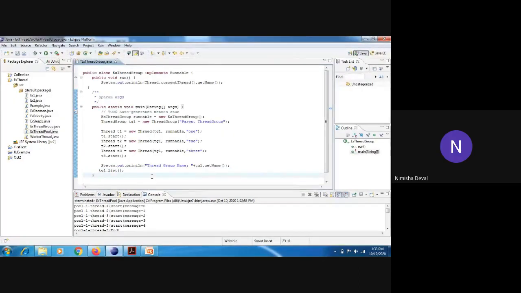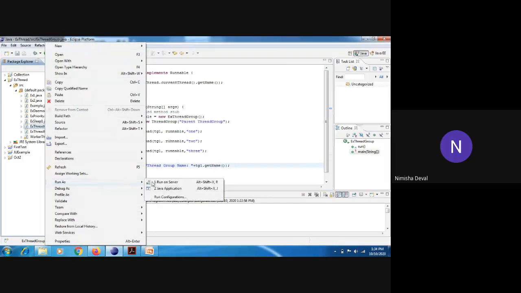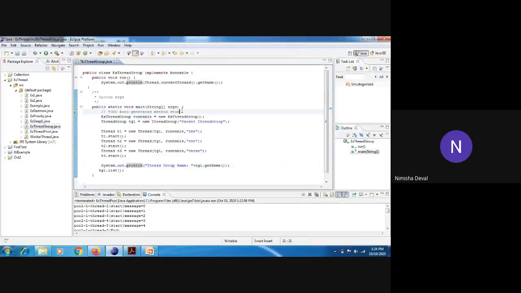So after this list method, it will show you which thread belongs to which thread group. That's why this list method is there. Right now we have created only one group, so it will list from that group only. But whenever we create multiple groups, at that time it will generate that much list.